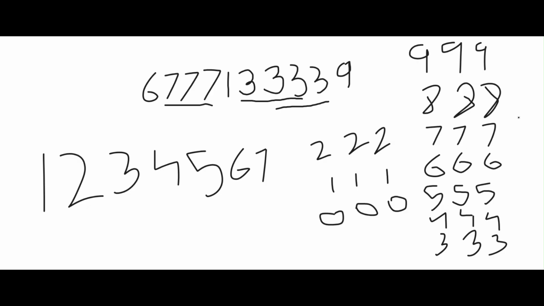No. Is 777? No. Is 666? No. Is 555? No. Is 444? No. Is 333? No. Is 222? No. Is 111? No. And is 000 present over here? No.